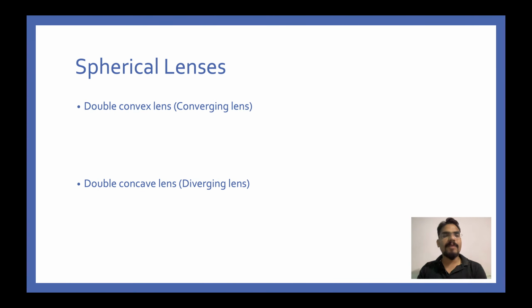Next, now coming to different types of lenses, the application of refraction is actually seen in lenses, spherical lenses. We have spherical lenses, and they are classified as double convex lens and double concave lens. Apart from these two classifications, we have other classifications as well, but this is not the point of interest for class 10th. That we are going to study in class 12th.